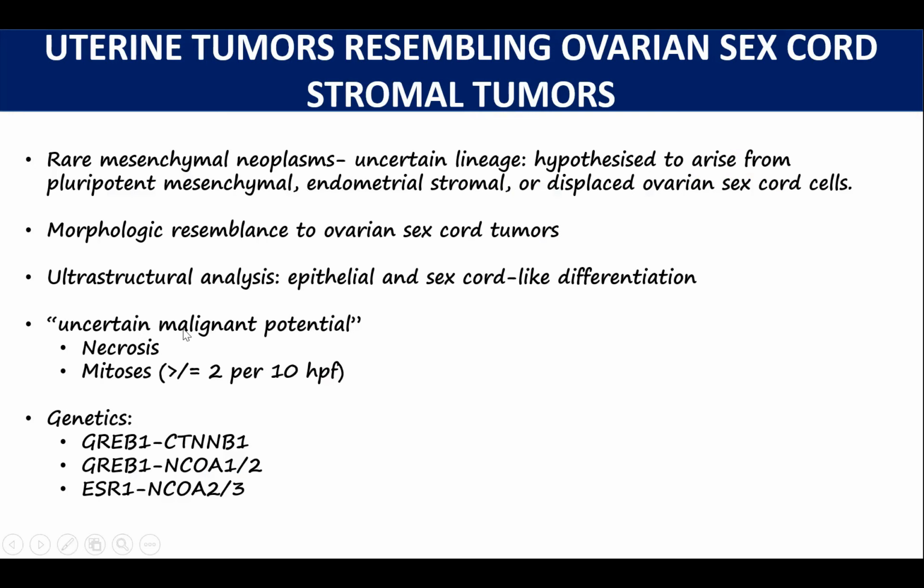These tumors are said to have an uncertain malignant potential, but there are certain morphologic features that can point towards a possible malignant behavior of the tumor. These include the presence of necrosis or a mitotic rate greater than 2 per 10 high power fields. The common genetic fusions seen in these tumors include GREB1-CTNNB1 fusion, GREB1-NCOA2, and ESR1-NCOA3 fusions.